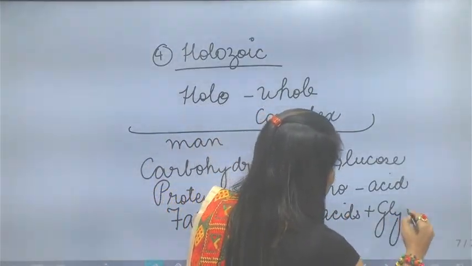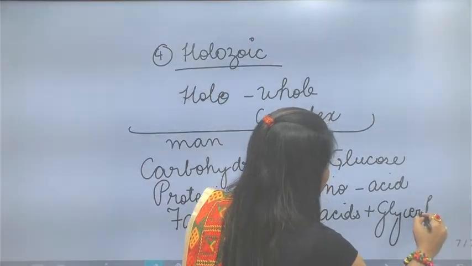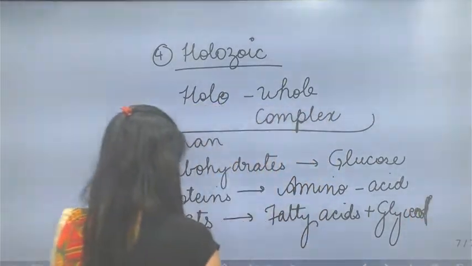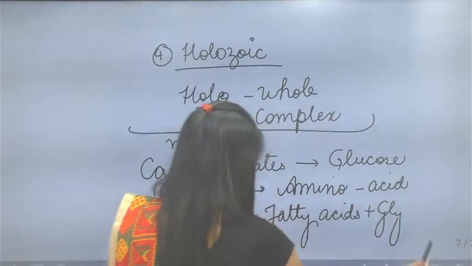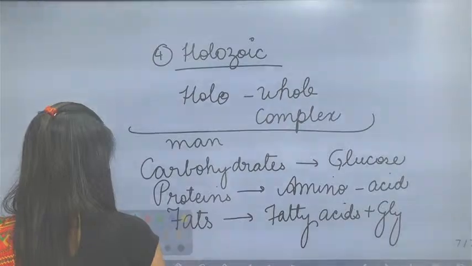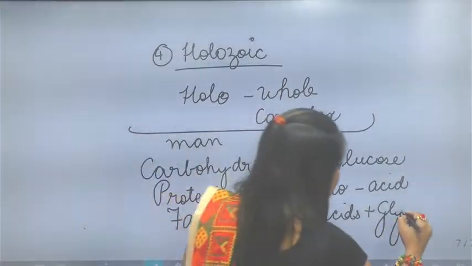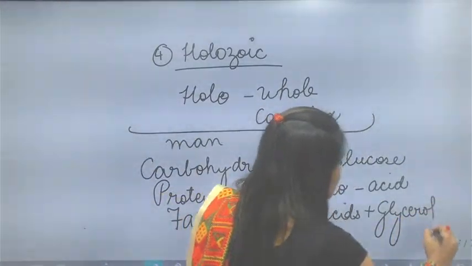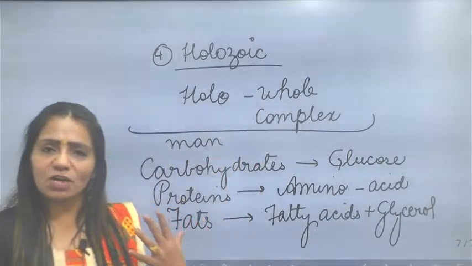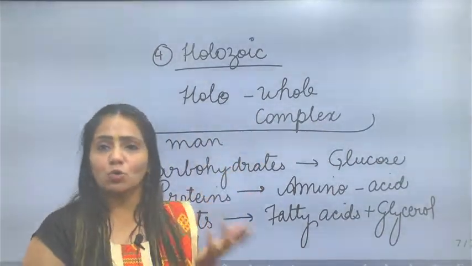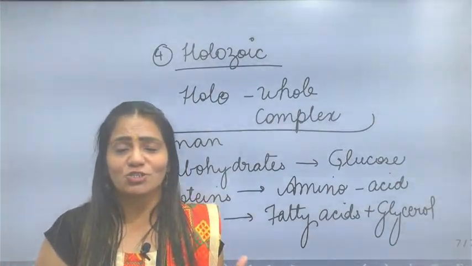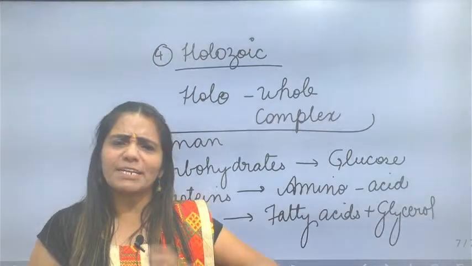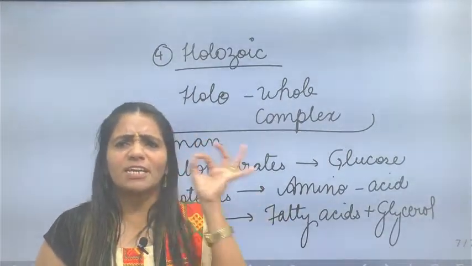So this is how we human beings, being complex, consume complex food matter, and we easily break that complex food matter into simpler ones with the help of our digestive system. Because we are complex, we can say that we are holozoic. Same is the case with cats, buffaloes, horses and dogs, because they all have a proper, completely formed digestive system with a mouth and an anus as well.